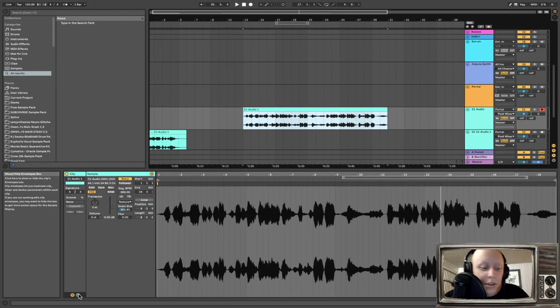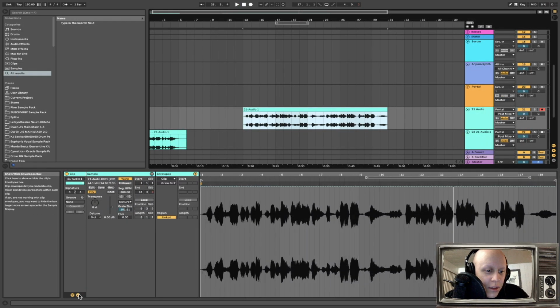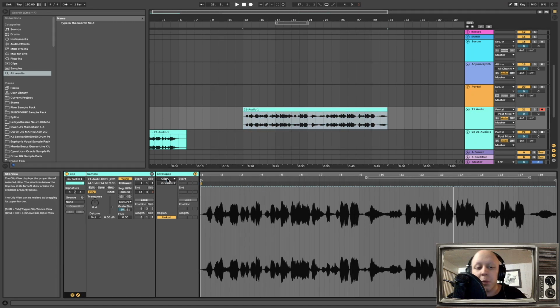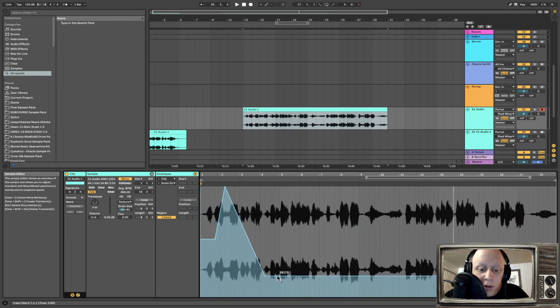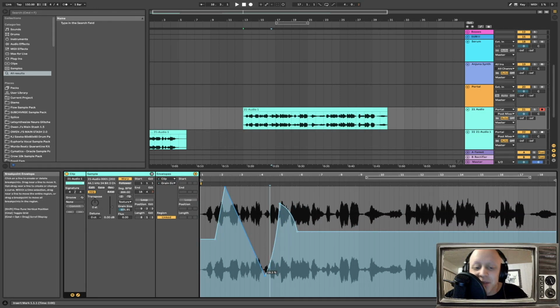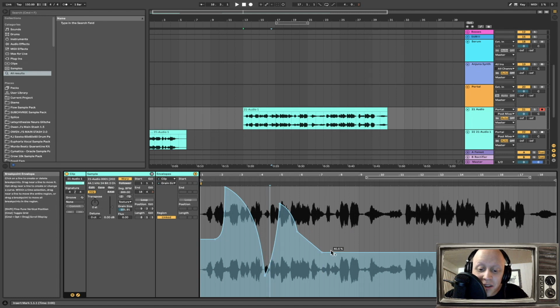So something else we can do is we can hit this little envelope box down here. We can leave this on clip, and then we're just going to mess with the grain size. So what we can do here, we can actually automate the grain size and make some weird stuff with it. Right, so I'm gonna get some of this going here, and just again, just random stuff, having fun.